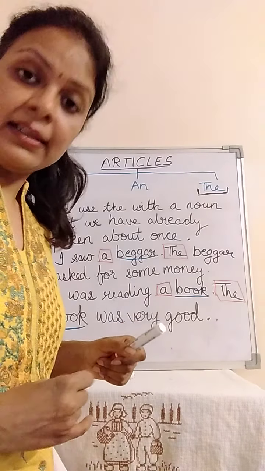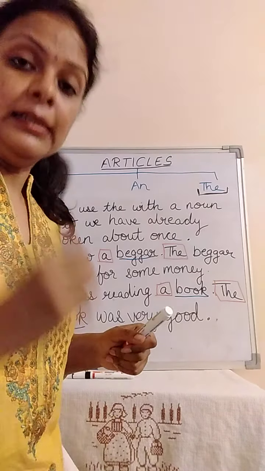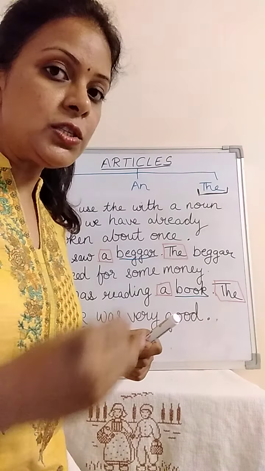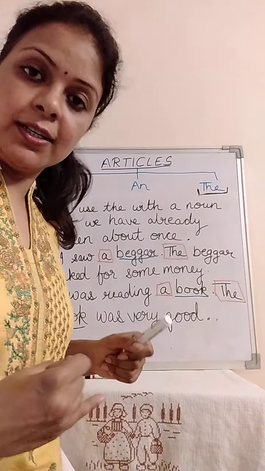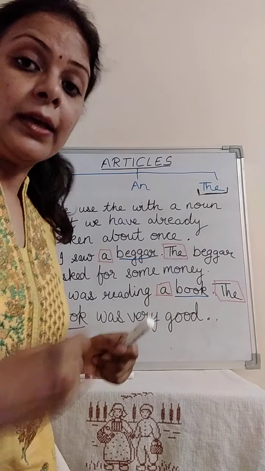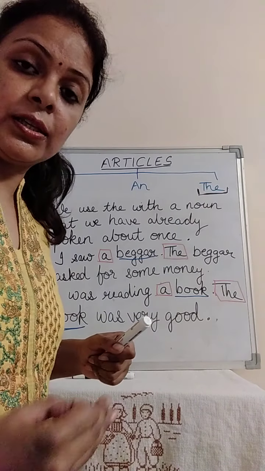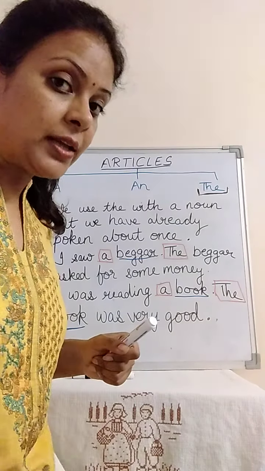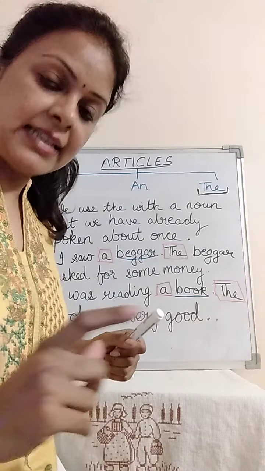A and an are always used with a singular noun. A is used with words that begin with a consonant sound. An is used with words that begin with a vowel sound. These are the rules for a and an.